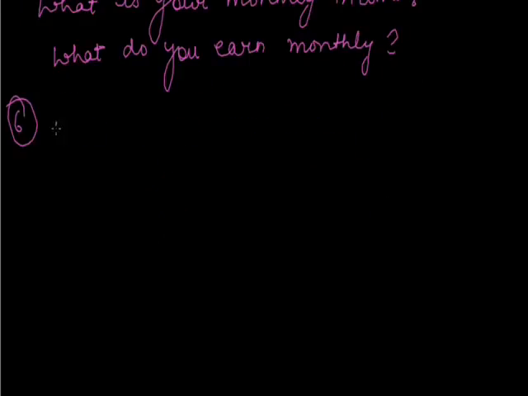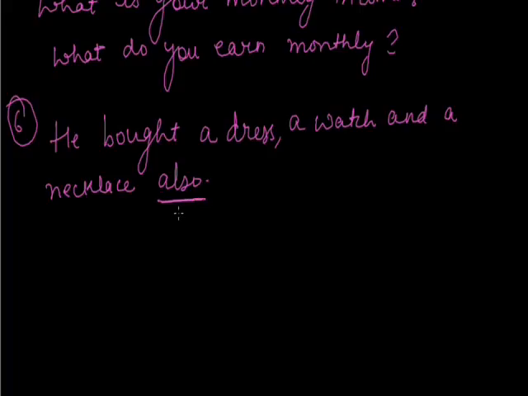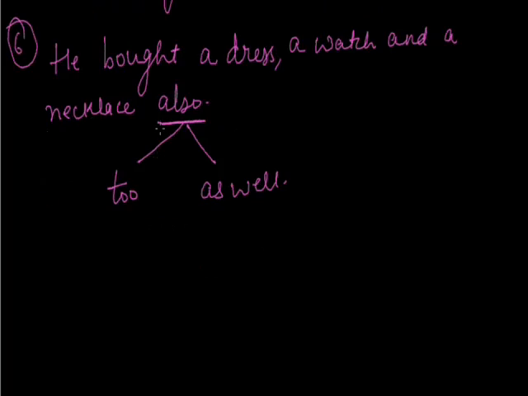Now sixth rule. He bought a dress, a watch and a necklace also. Now here, according to the adverb rules, we cannot place also at the end of the sentence. Now instead of also, we would use too or as well. Okay. So also cannot be placed at the end of the sentence.